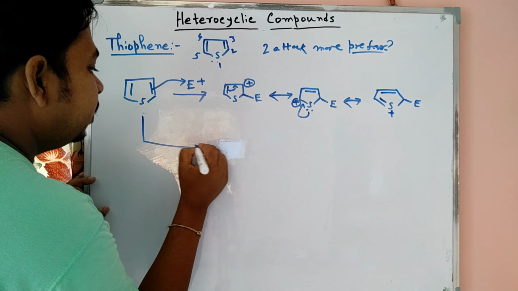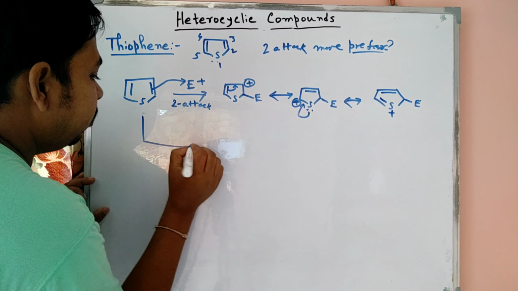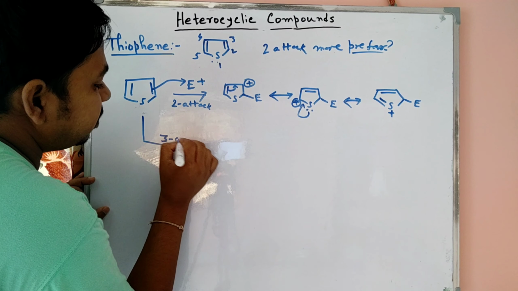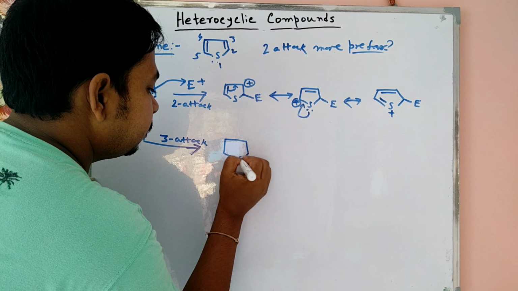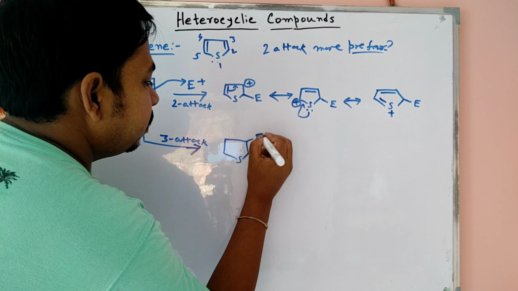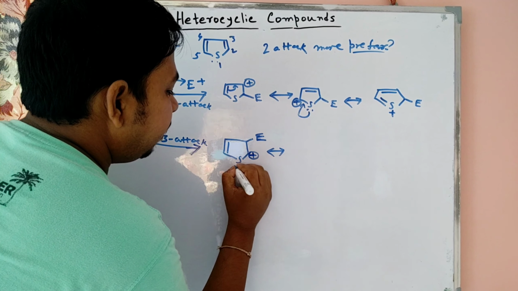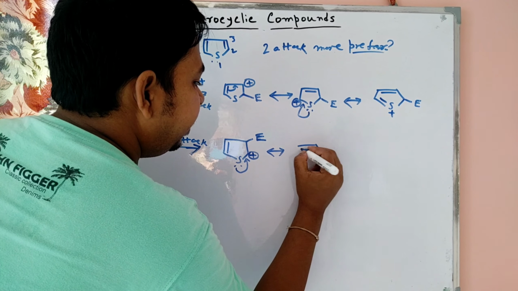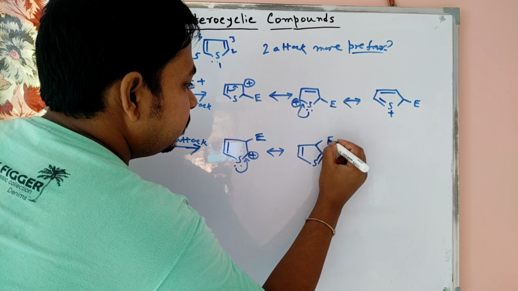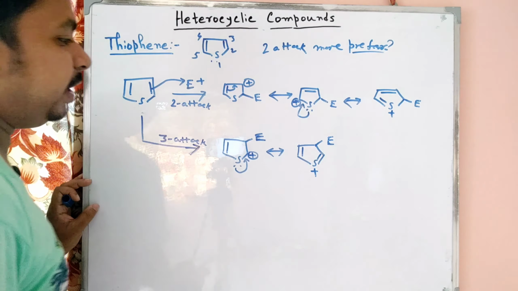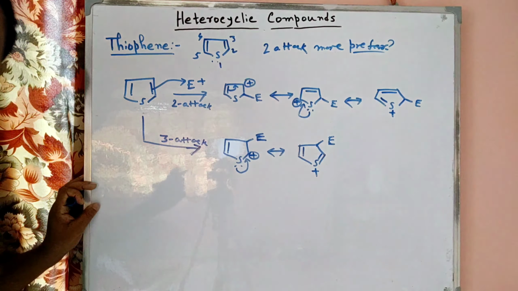But when the 3 attack is possible, then the plus charge is formed here. So the sulfur atom can participate directly to stabilize this plus charge. So now we can easily say that in that case 2 attack is more preferred. 2 attack is more preferred.